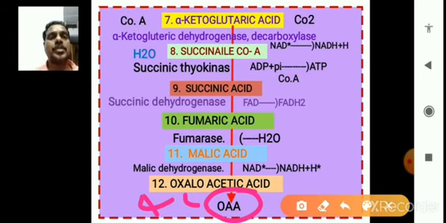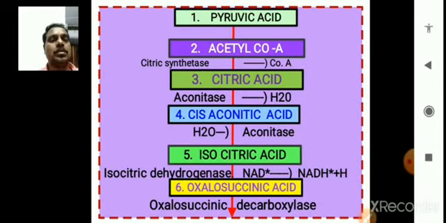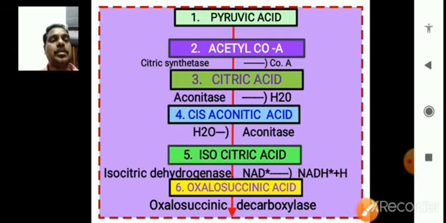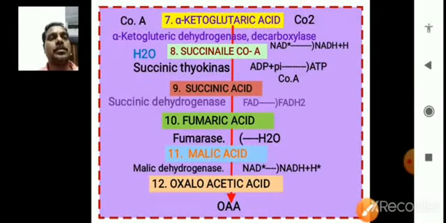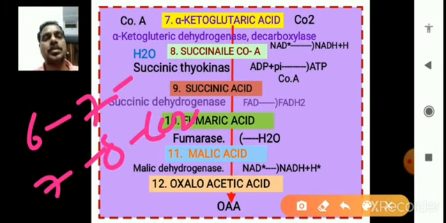How is it produced? In the Krebs cycle 2 carbon dioxide molecules are released. One is released at the oxalosuccinic decarboxylation, between the 6th and 7th, and another is released between the 7th and 8th. So there are 2 carbon dioxide molecules released from the substrate.